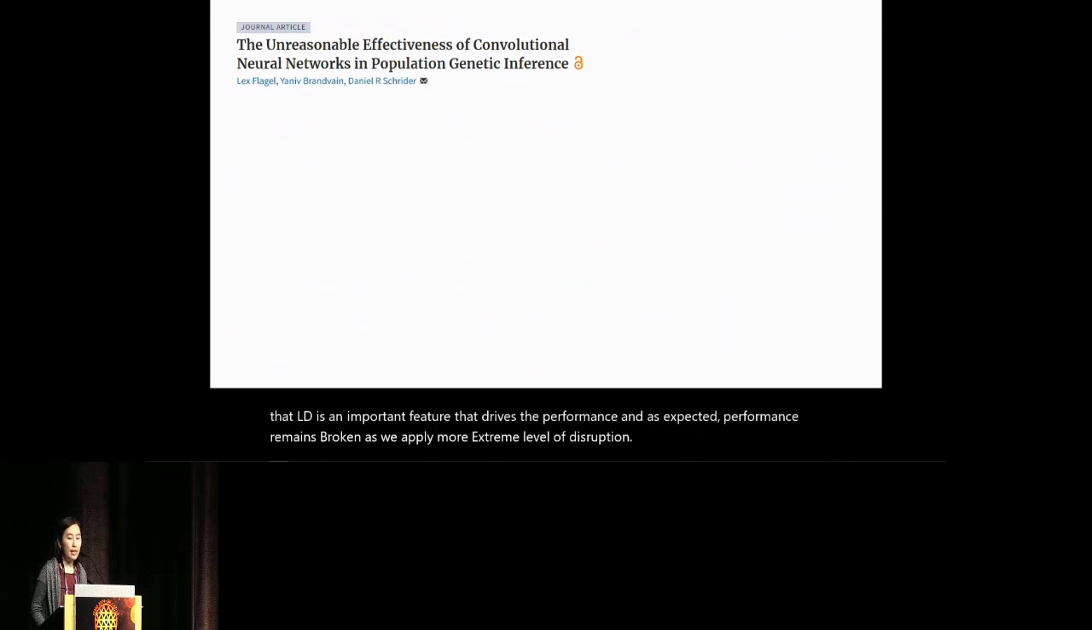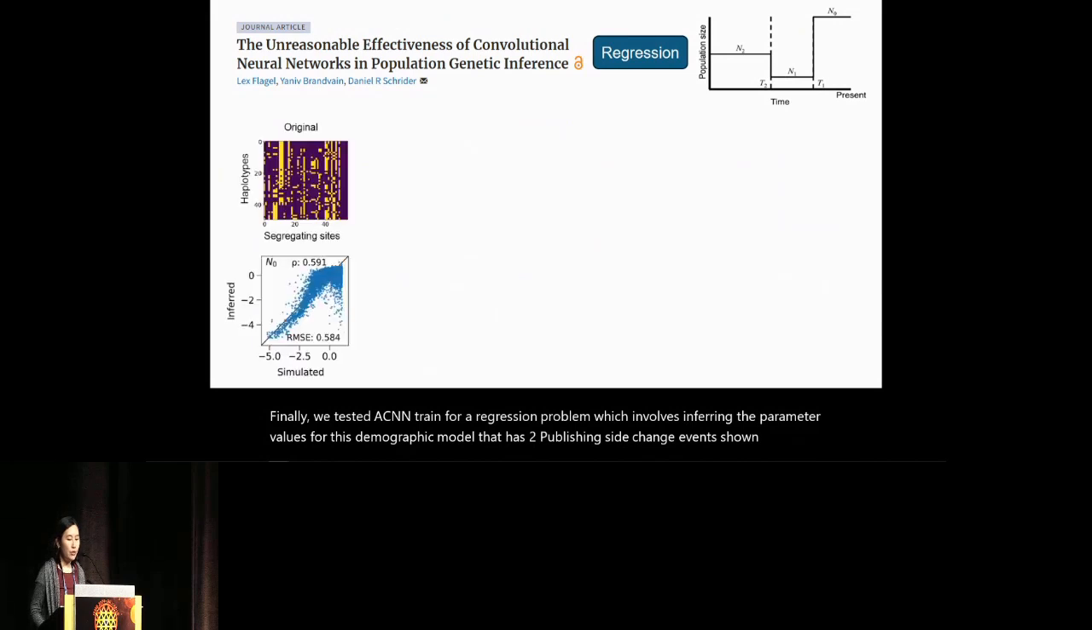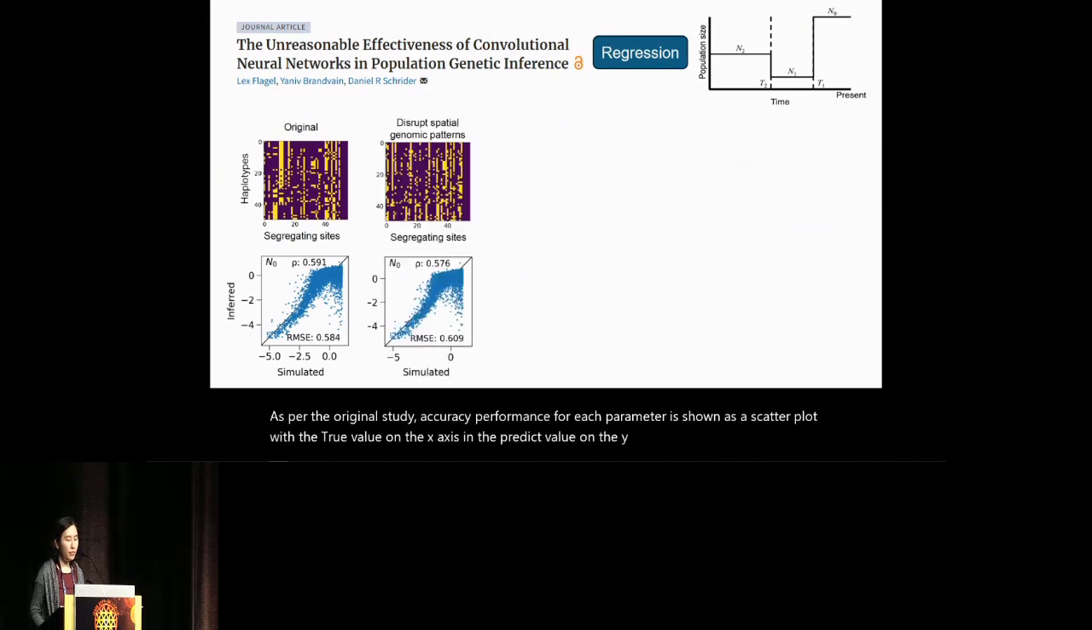Finally, we tested a CNN trained for a regression problem, which involves inferring the parameter values for this demographic model that has 2 population size change events shown here. As per the original study, accuracy performance for each parameter is shown as a scatter plot with the true value on the x-axis and the predicted value on the y-axis.